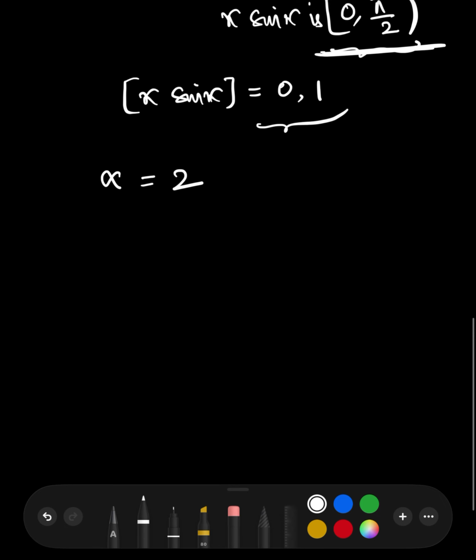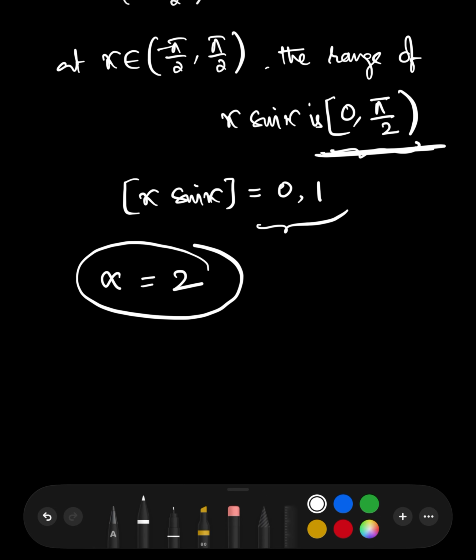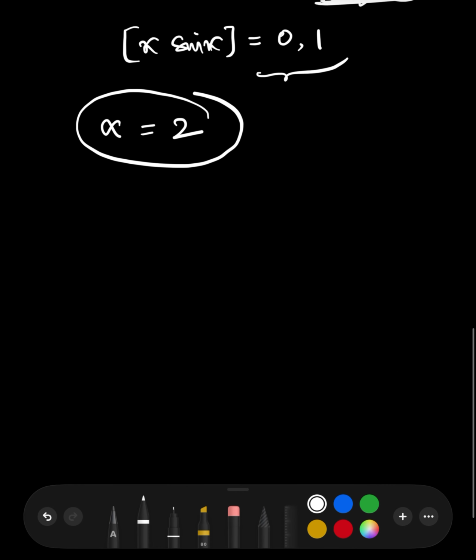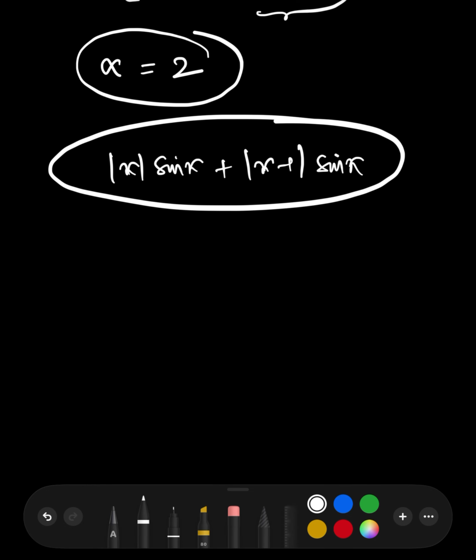Now coming to not differentiable, right? Anyway, if it is not continuous at two distinct points, it will not be differentiable there. Including that, now move on to the |x| part. I'll write this clearly: |x| sin x plus |x − 1| sin x. If you expand, this is the first part of the question. I'll go over the second part. It is not continuous at two distinct points, so it is not differentiable there, right?